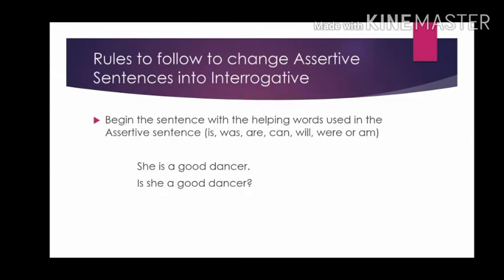I will now discuss some of the rules which we have to follow when we change an assertive sentence into an interrogative sentence. First one is, begin the sentence with the helping words used in the assertive sentence, like is, was, are, can, will, were, or am. Example: you say, she is a good dancer.